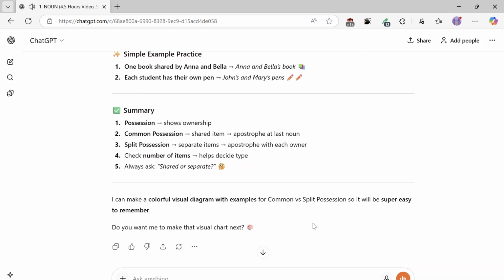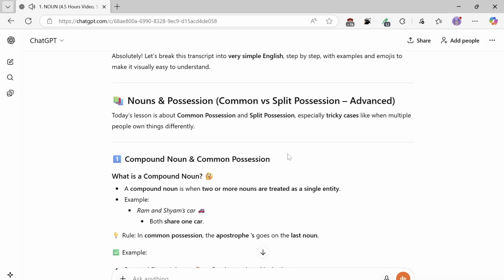Summary. 1. Possession shows ownership. 2. Common possession, shared item, apostrophe at the last noun. 3. Split possession, separate items, apostrophe with each owner. 4. Checking the number of items helps decide the type. Always ask, shared or separate? I can make it visually easy to understand.